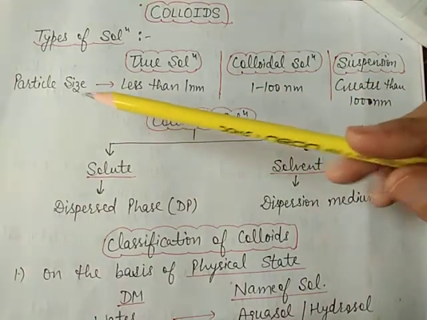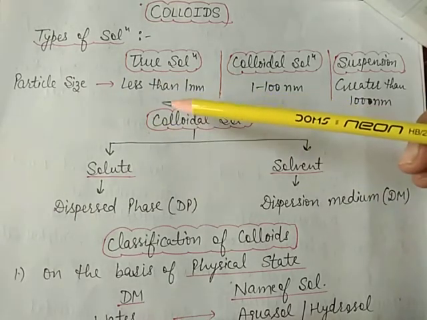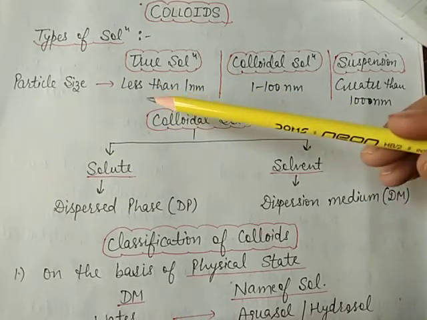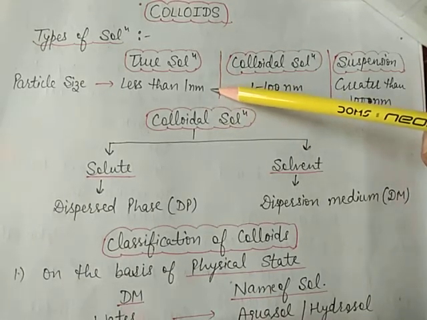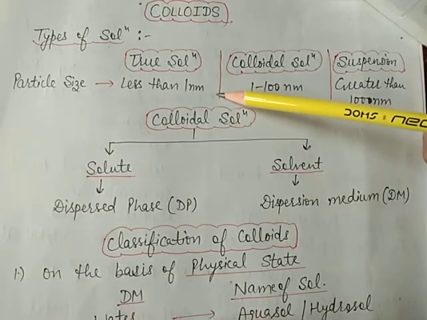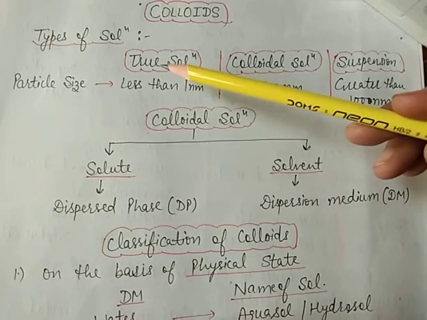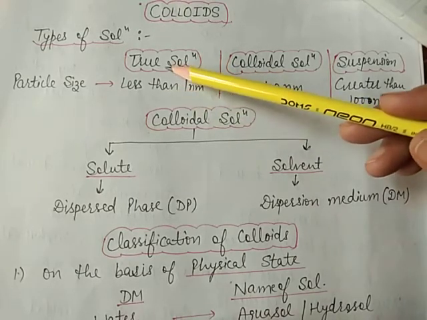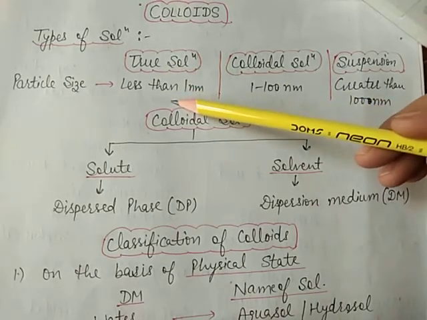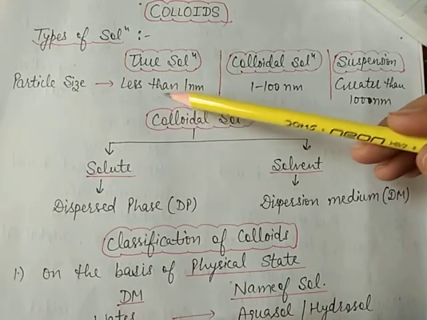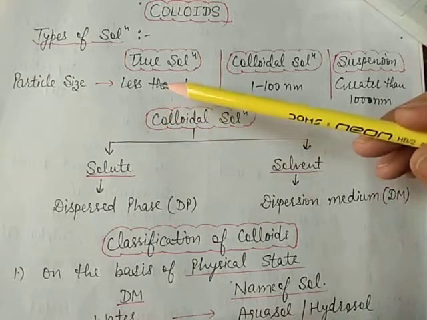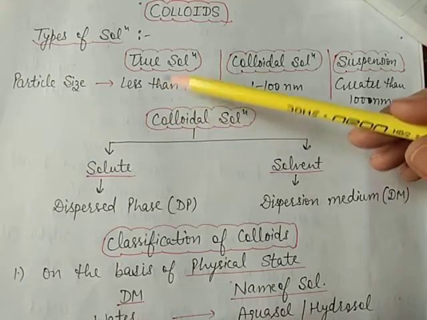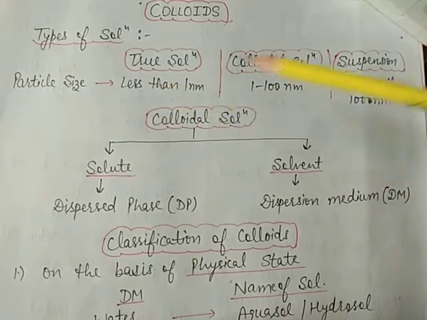Now the particle size in the case of a true solution is very small, less than 1 nanometer. 1 nanometer is equal to 10 to the power minus 9 meter. Here we take the example of a true solution, sugar solution. After dissolving the sugar in water, the particle size is very small. So this is a true solution.